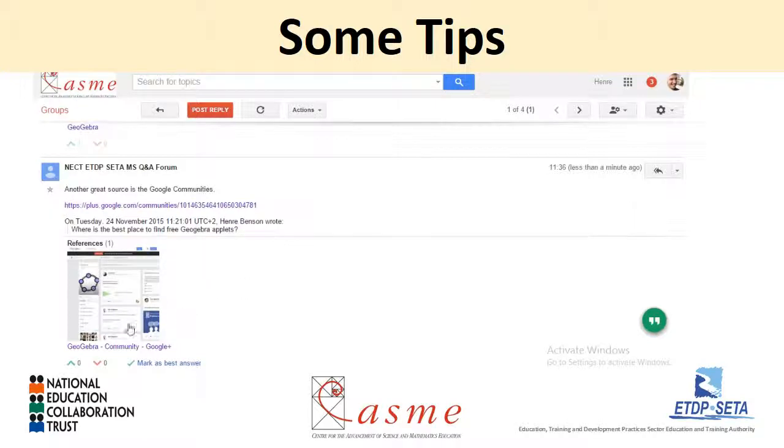If you think this is a good response, you can rate it by clicking on the green arrow to say I think this reply is helpful, or you could click on the red arrow to say I don't think this reply is helpful. When there are multiple responses to questions, you can choose whether to mark this as the best answer. So we're going to rate this one. Say we rate this as a good question and we think that this is the best answer. You can mark it as the best answer.